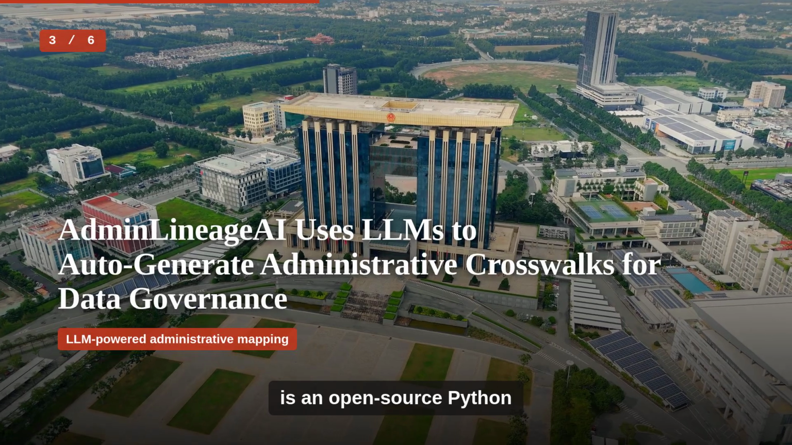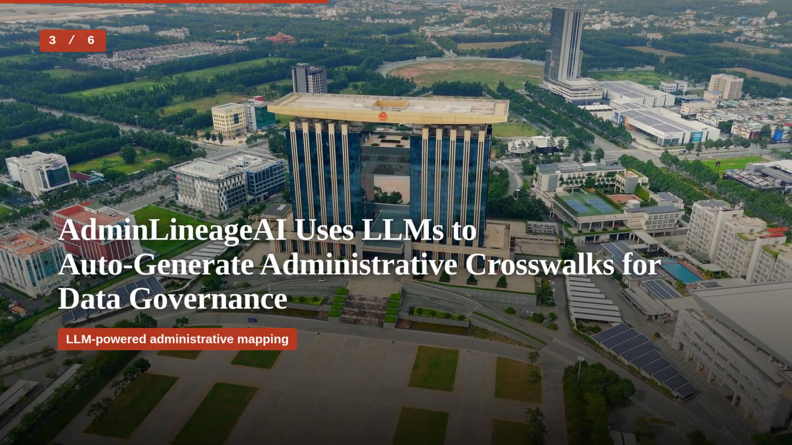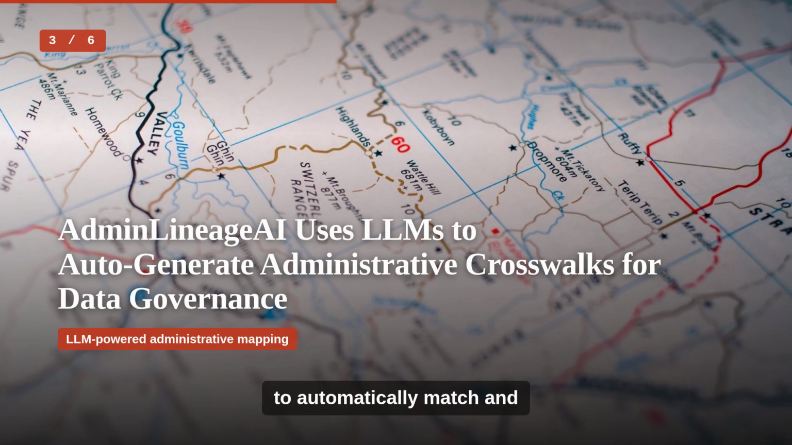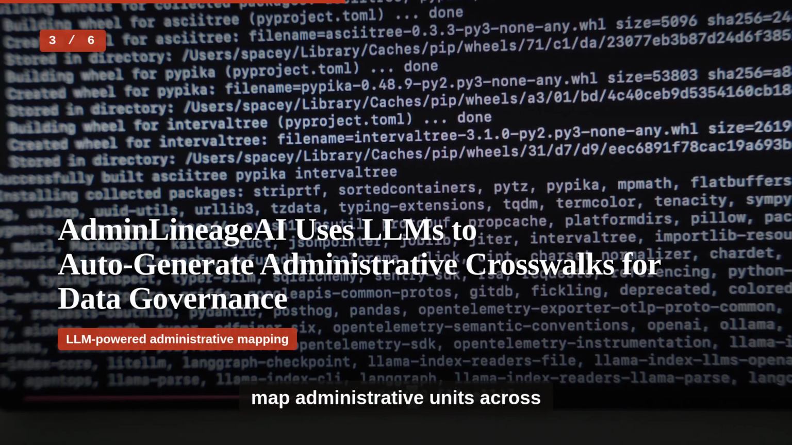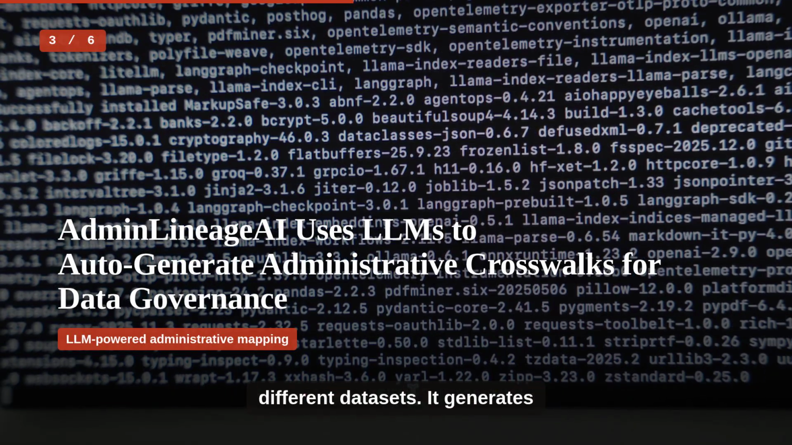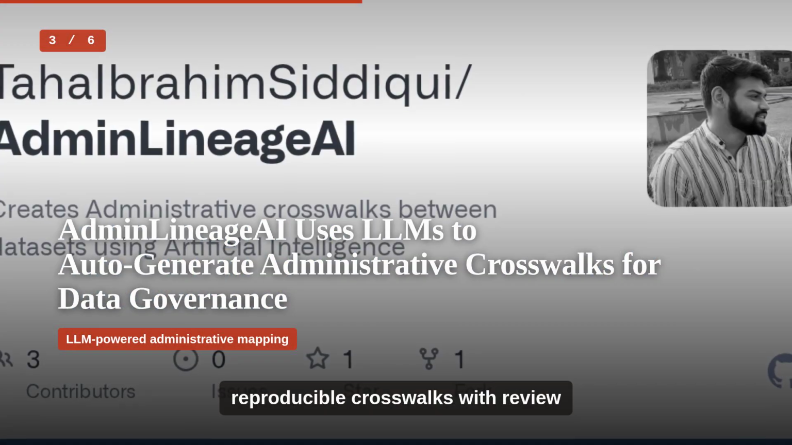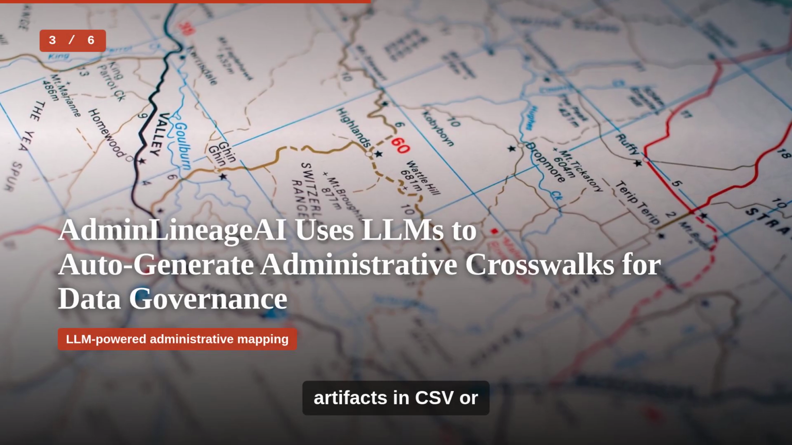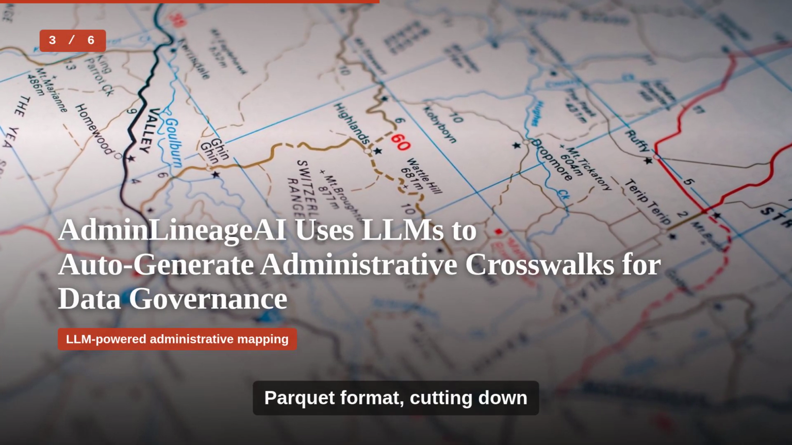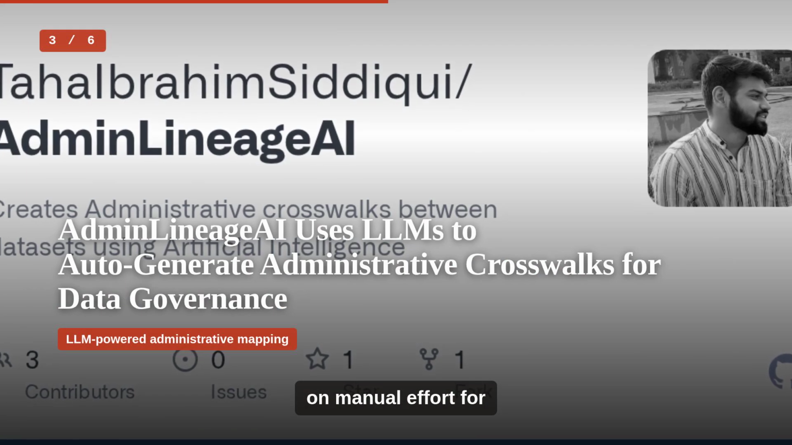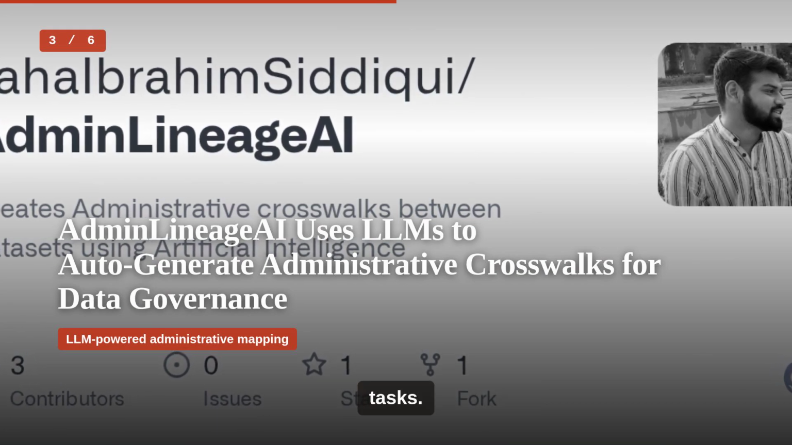Moving on, AdminLineageAI is an open-source Python package that uses large language models like Gemini to automatically match and map administrative units across different datasets. It generates reproducible crosswalks with review artifacts in CSV or Parquet format, cutting down on manual effort for data governance and lineage tasks.